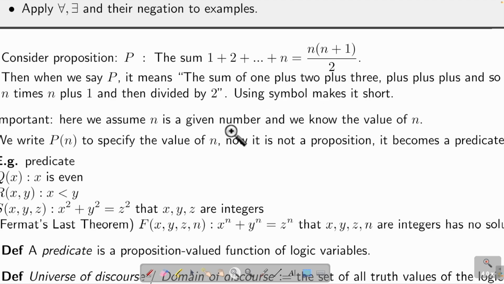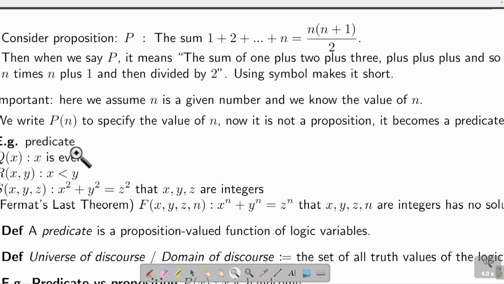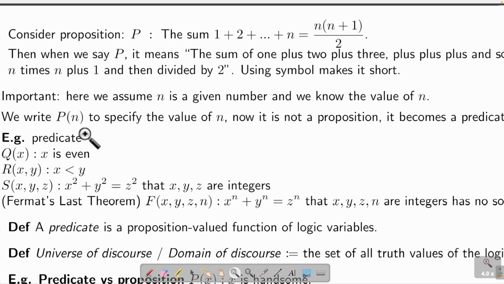But generally, somebody can say, I don't know what n I'm talking about. So n is not specified. So now n is a variable. So now this is called P(n). This is exactly f(x). Okay, so it's like this.